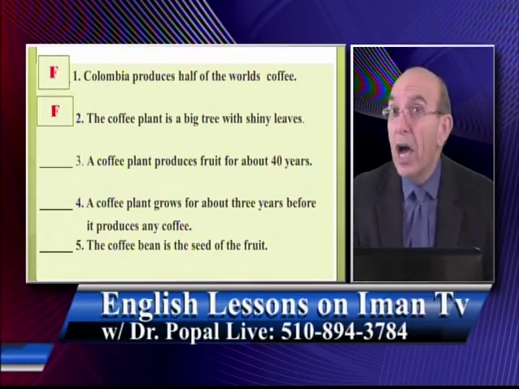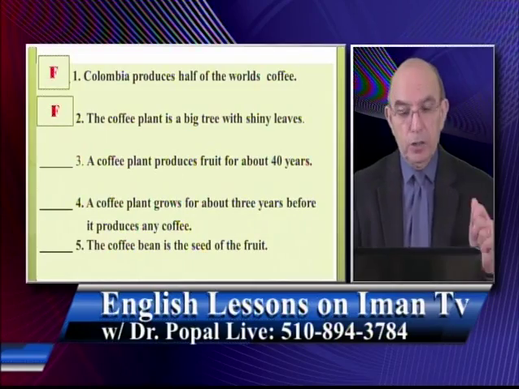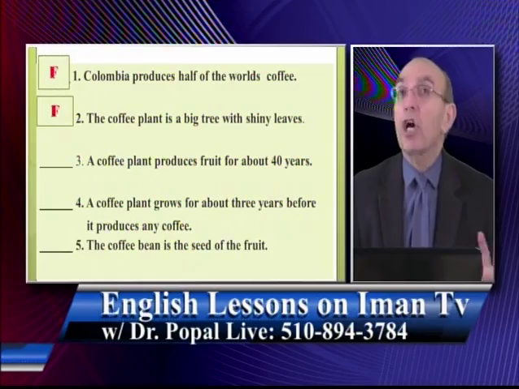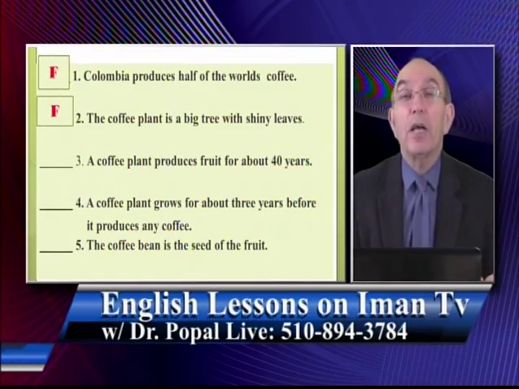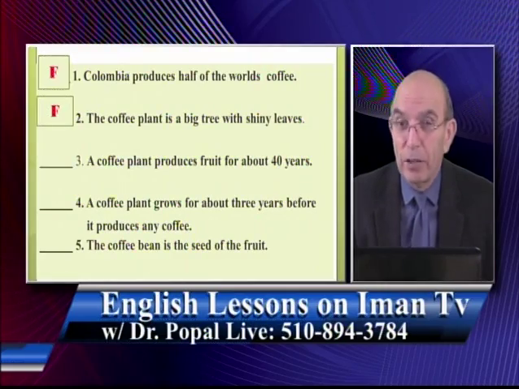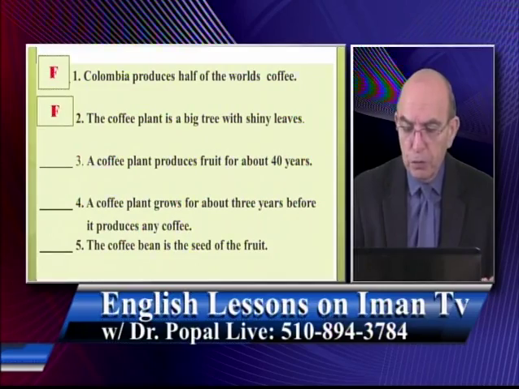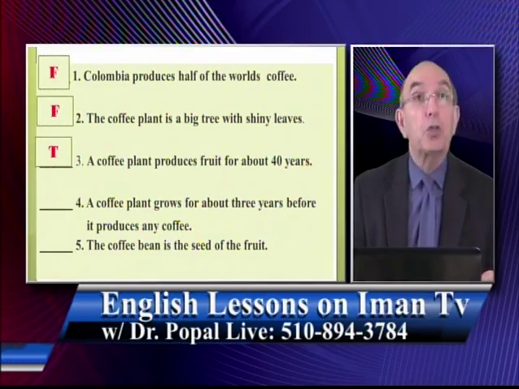False. Why is it wrong? Because the coffee plant is a small tree with shiny leaves, not a big tree. It brings you big bucks, big money, a lot of money, but it's a small tree. Number 3, a coffee plant produces fruit for about 40 years. And that is what? True.